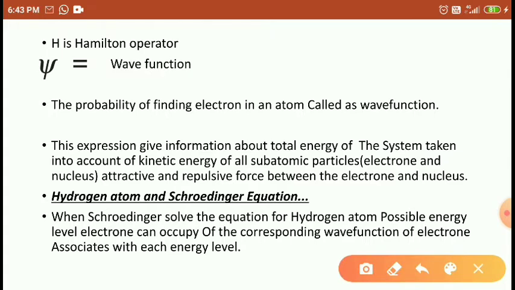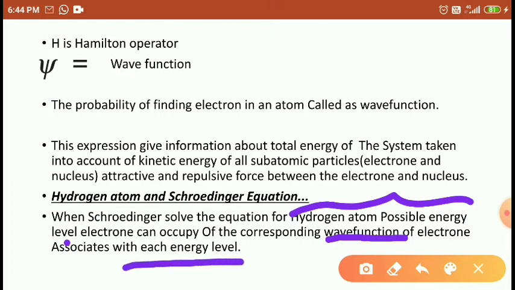The Schrodinger equation for the hydrogen atom gives the possible energy levels an electron can occupy, corresponding to the wave function associated with the energy level.